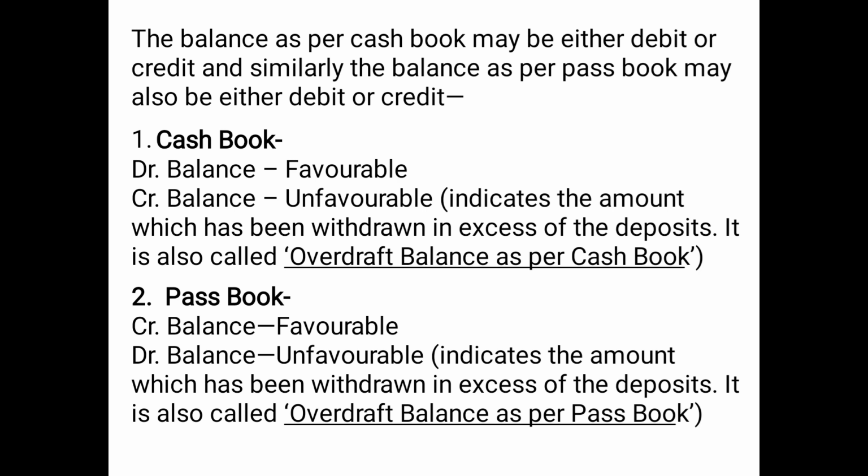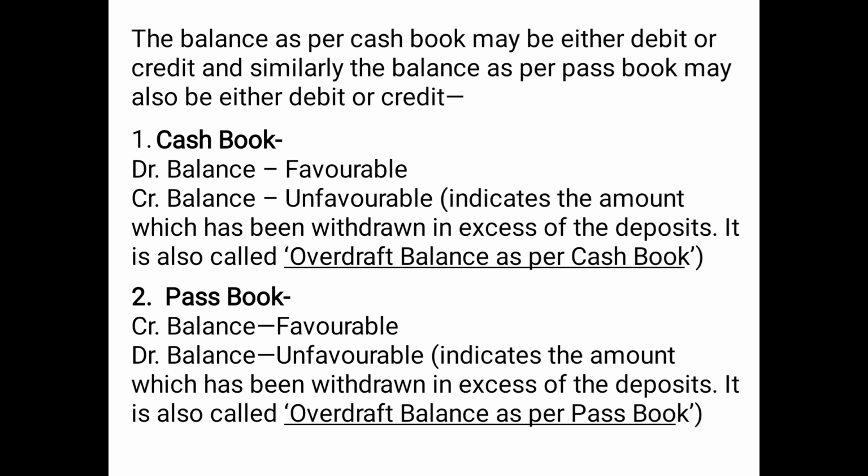Now, point number 1, DR stands for debit. If there is a debit balance of cash book given in the question, it means a favorable balance, a positive balance, and a credit balance of cash book means the unfavorable balance, the negative balance.